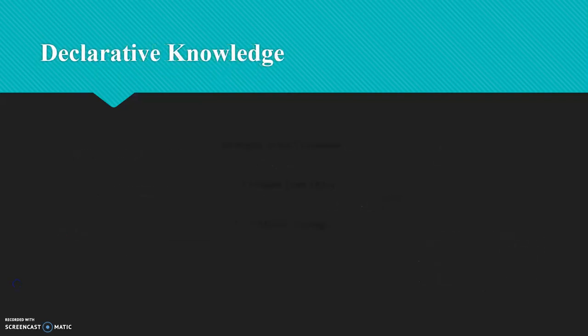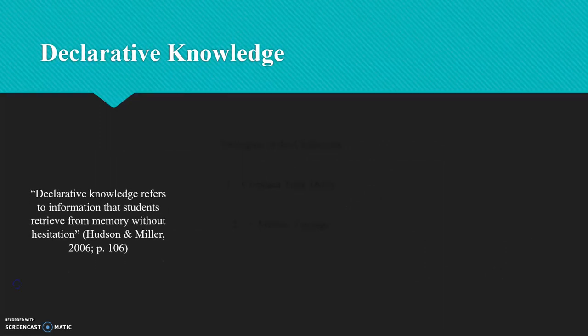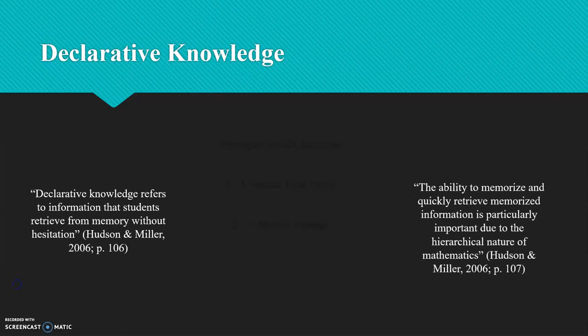Declarative knowledge refers to information that students retrieve from memory without hesitation. Declarative knowledge helps students succeed as they move through the mathematics curriculum. Hudson and Miller point out that the ability to memorize and quickly retrieve memorized information is particularly important due to the hierarchical nature of mathematics. One strategy that can be used when teaching declarative knowledge is constant time delay.